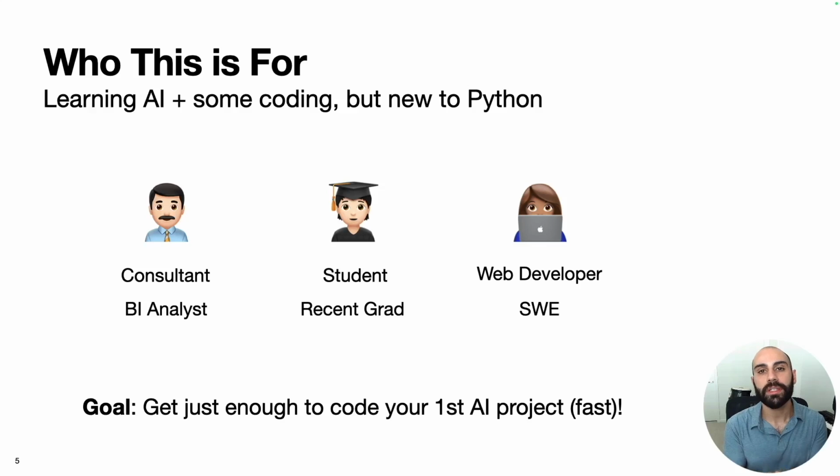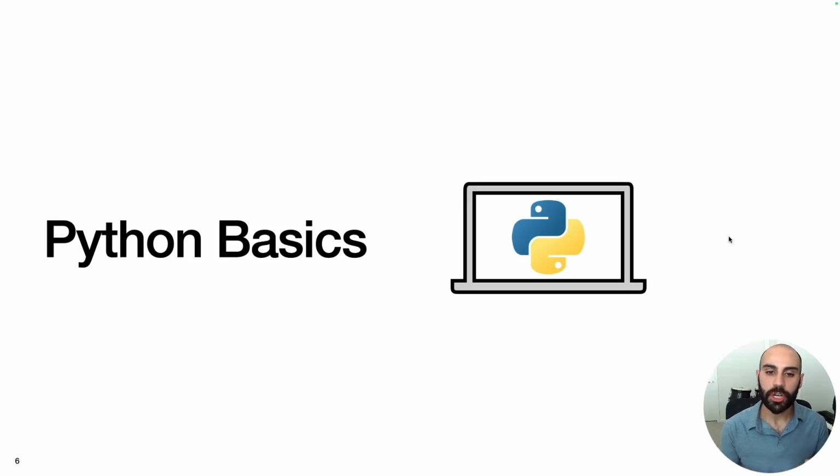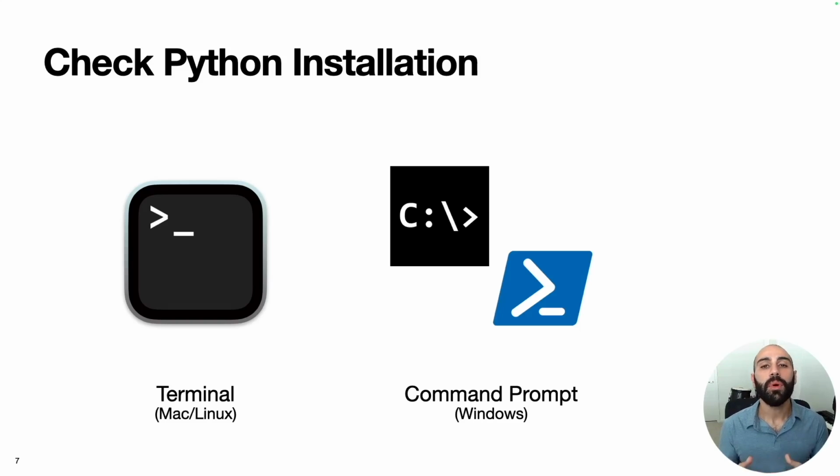Rather, the goal here is to simply give you just enough to get you started coding your very first AI project, and doing that as quickly as possible. So with that, let's just jump into the basics of Python. The first thing is that most computers come with Python pre-installed. So the first thing to do is to check if you have Python installed on your machine.